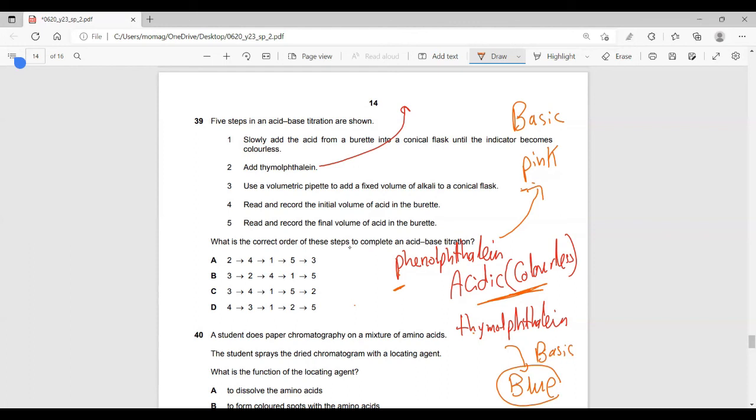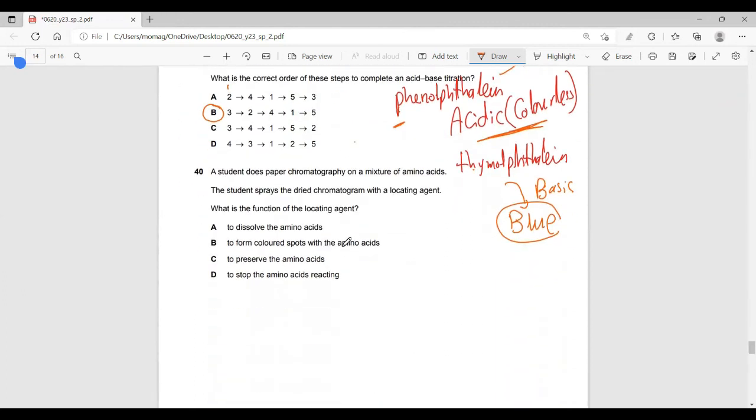So we start with, firstly, adding the alkali or the base in a conical flask, and then you add the indicator. So we start with 3, then 2. I need 3, then 2. How did you know? This is lab technique. Inshallah, later on I will do one or two lectures to outline how to do any experiment or how to excel at experimental techniques.